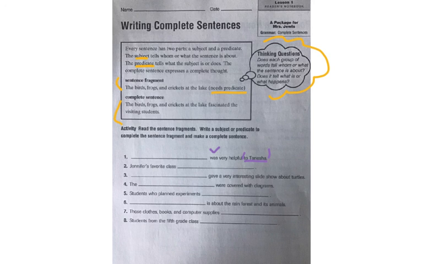So number 1 says, blank was very helpful to Tanisha. Well, we need a subject there, and so you get to be the person who chooses what the subject is going to be. It could be Mike, you could make it a person. Mike was very helpful to Tanisha, and you can choose what you'd like.